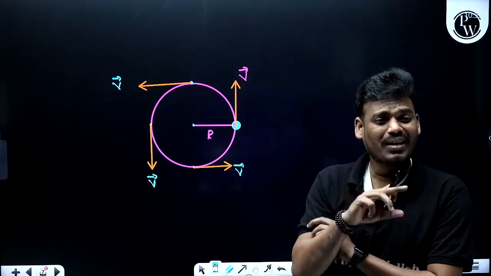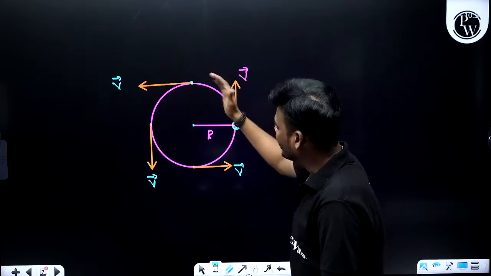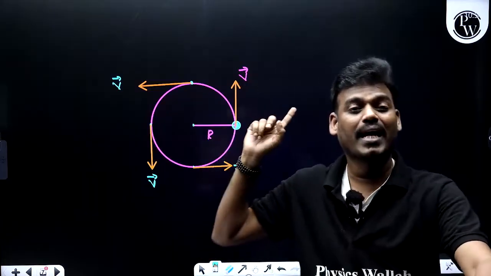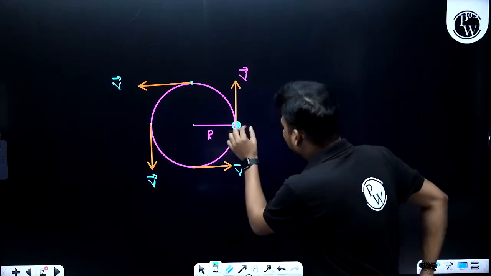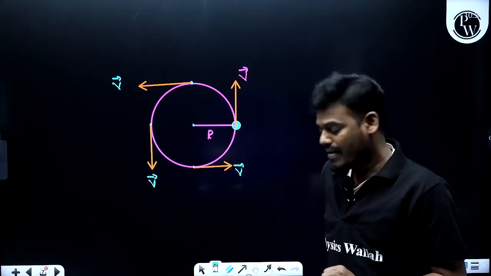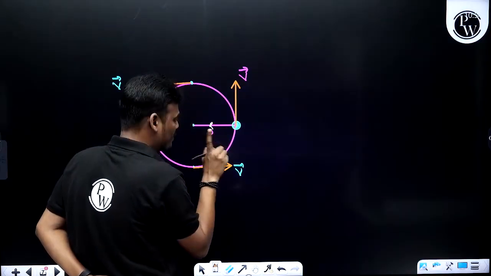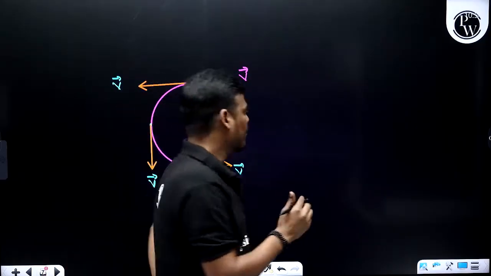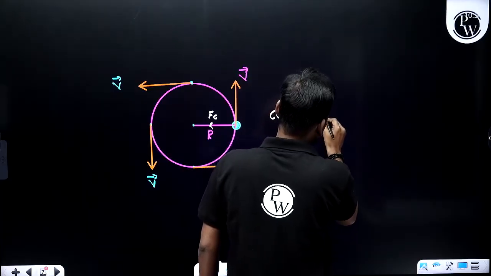And you can ask, sir, what is the reason for that? Why is it not moving in a straight path? Why is it taking a turn, changing its direction at every interval of time? That we have learned in the last chapter, right? There is a force acting on this particle towards the center of the circular path, and we call it the centripetal force.